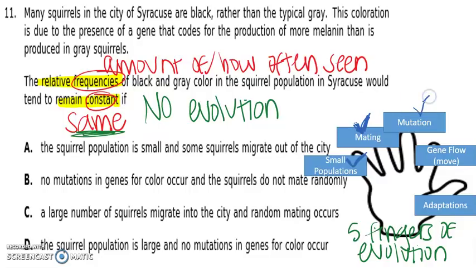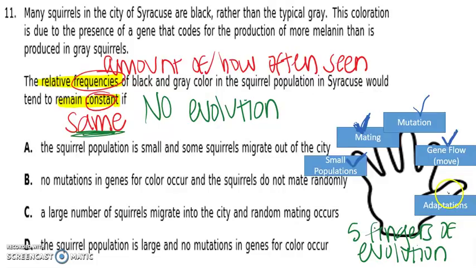Mutations, or changes in DNA sequences, again, will cause new variations of traits, which could cause a population to evolve or change. Gene flow, or gene moving, is going to be when new organisms move in and out of a population. When new organisms move in or organisms move out, that causes the population to evolve or change.